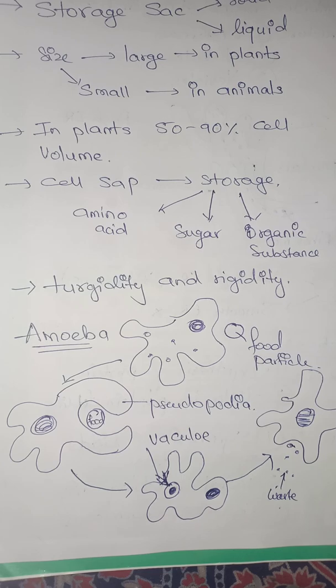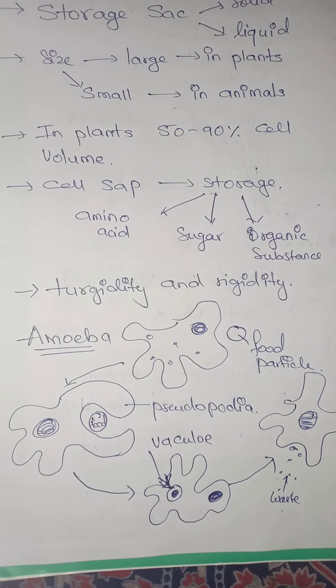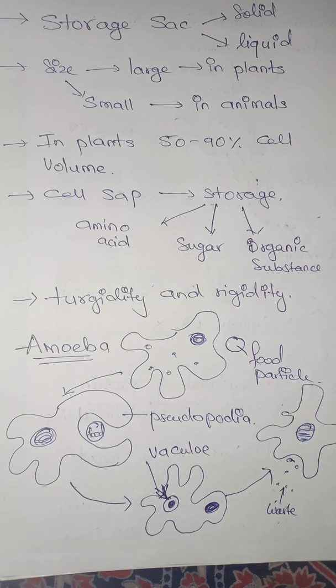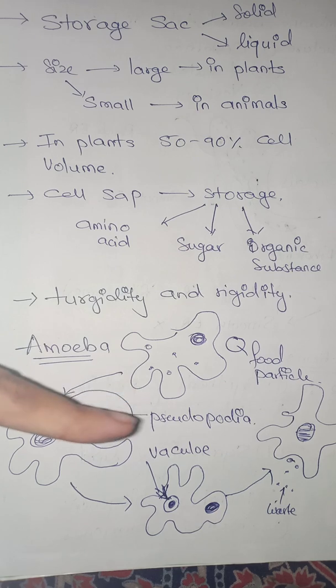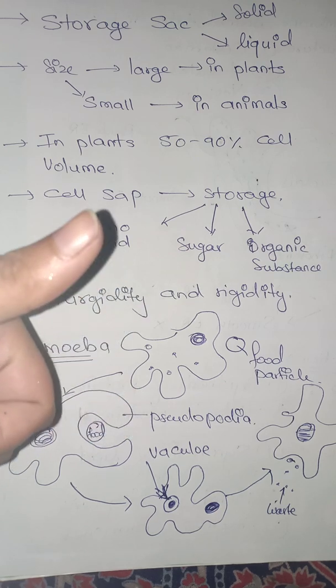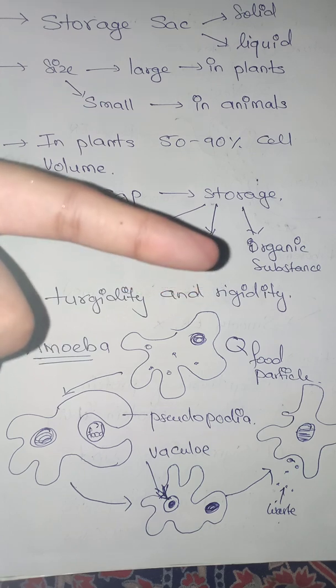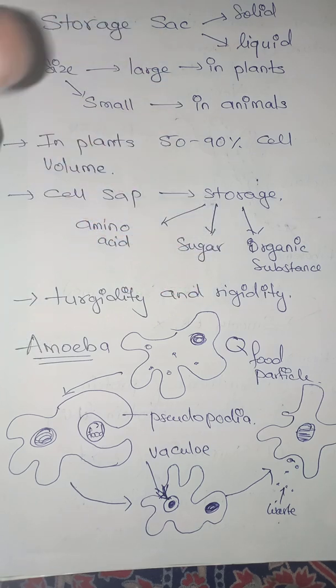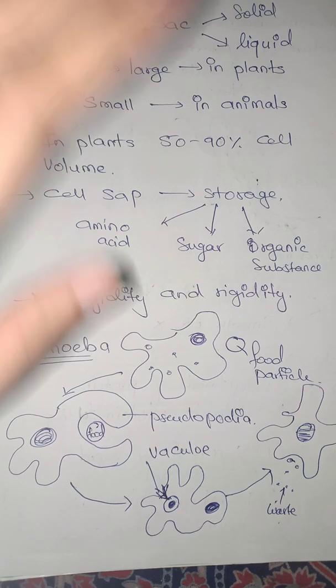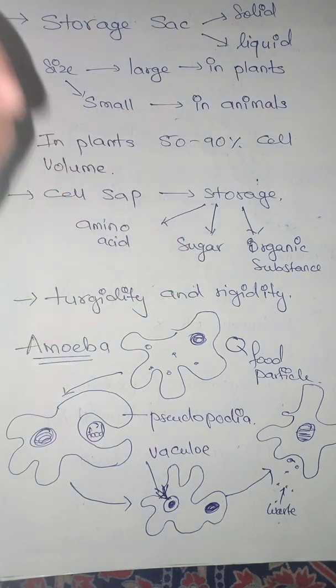So these are the functions of vacuoles, and remember children, the vacuoles are larger in plant cells, whereas they are smaller in animal cells, and sometimes they are present only during excretion from the cells or during the engulfing of food, that is what we call food vacuoles. At other times the vacuoles might be present or might not be present.